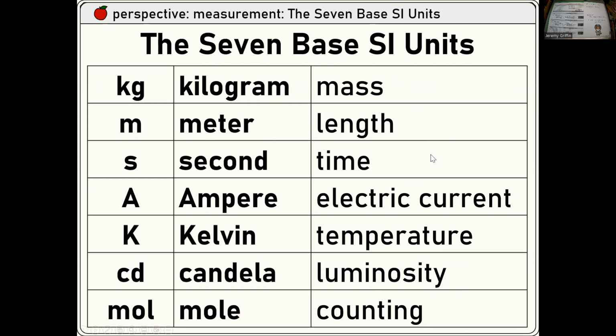For example, force measured in newtons is kilogram meter per second squared. Energy measured in joules is kilogram meter squared per second squared. Okay. Next semester we'll hit some of these other ones, but there you go. Right, so 7 base SI units.